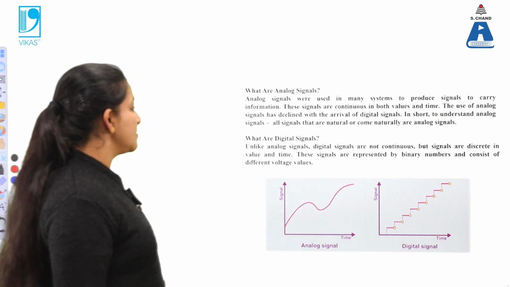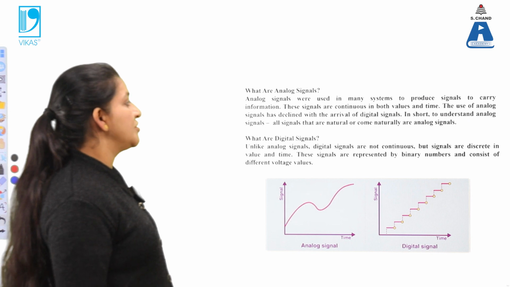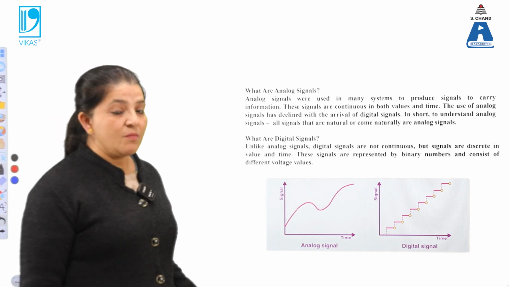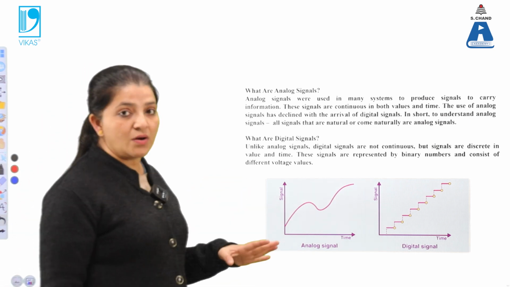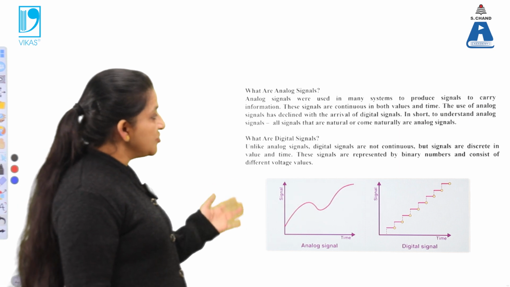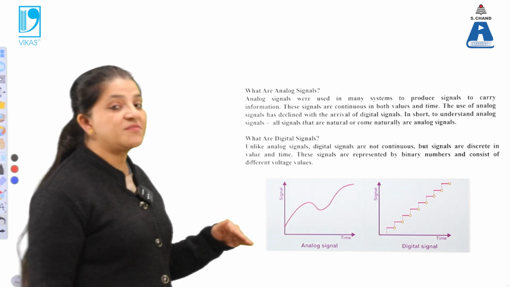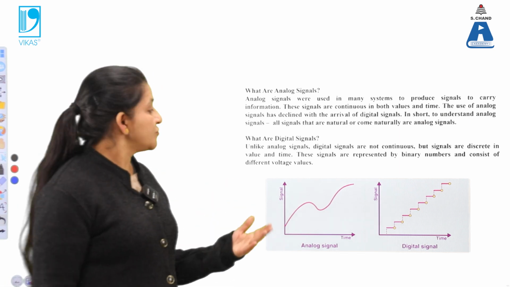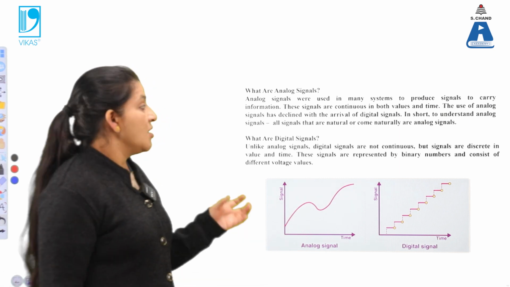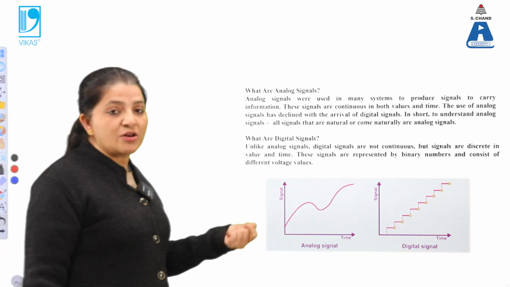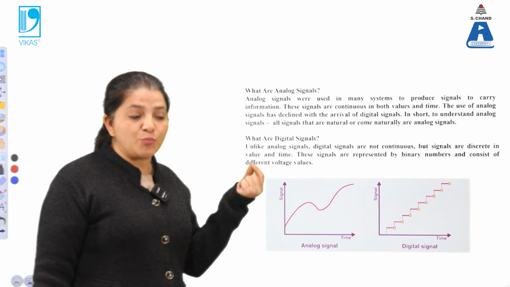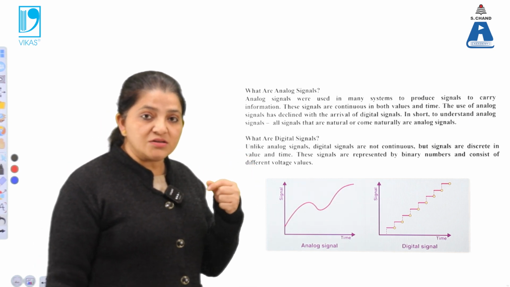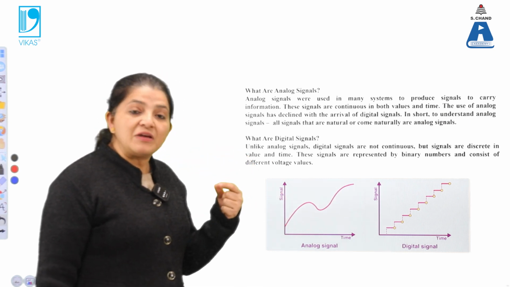The use of analog signals has declined with the arrival of digital signals, because in the digital world, information is provided in the form of steps, not continuous values. For example, when we are continuously listening to songs with earbuds in our ears, after some time we feel some pain.